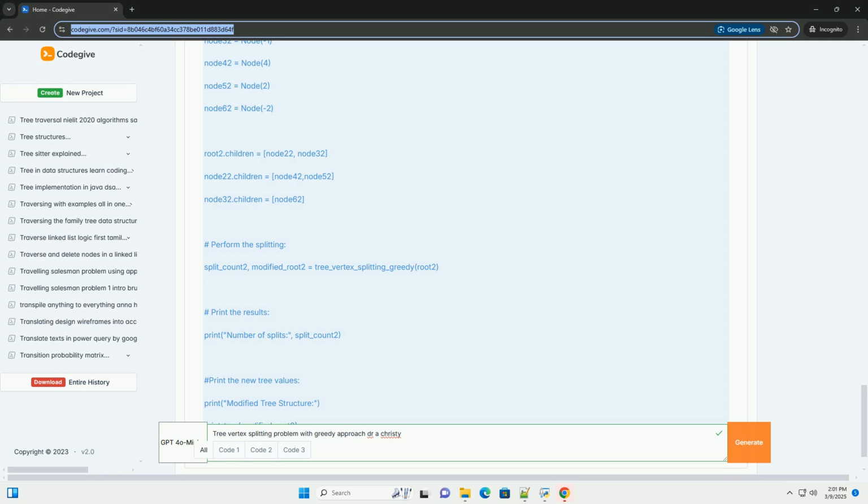Formal definition. Input: a tree T = (V, E), where V is the set of vertices, nodes, and E is the set of edges. Each vertex v ∈ V has a value val(v) associated with it. Output: a modified tree T', created by splitting vertices in T, such that the sum of values in each connected component of T' is non-negative, and, ideally, the number of splits is minimized.